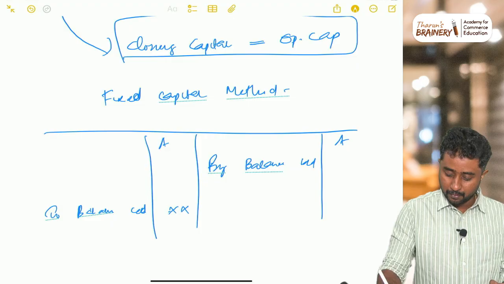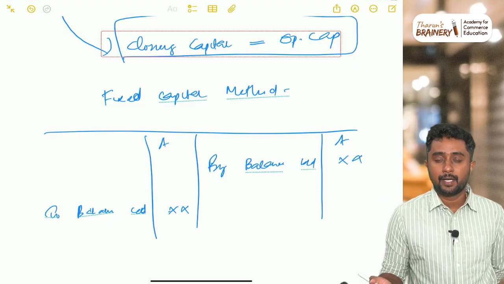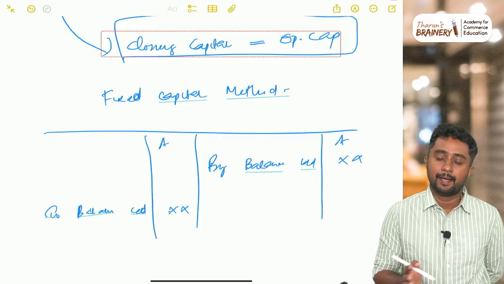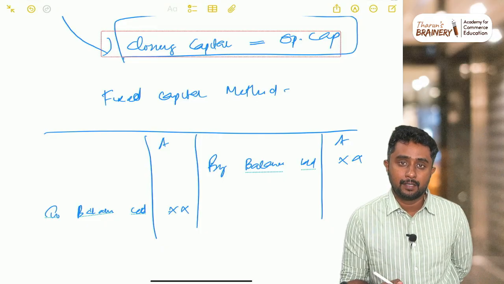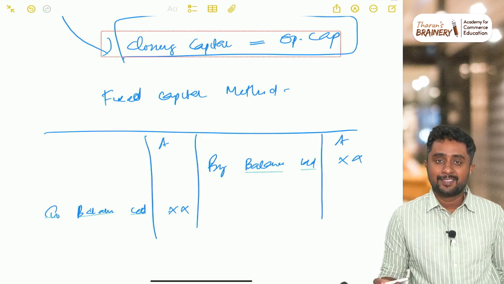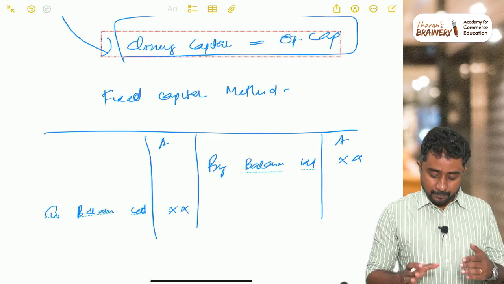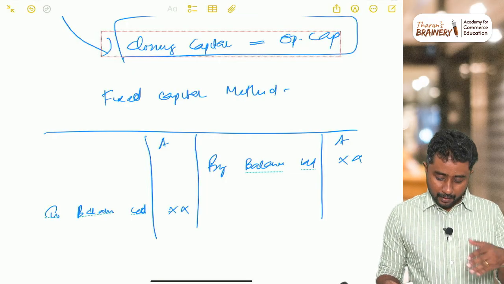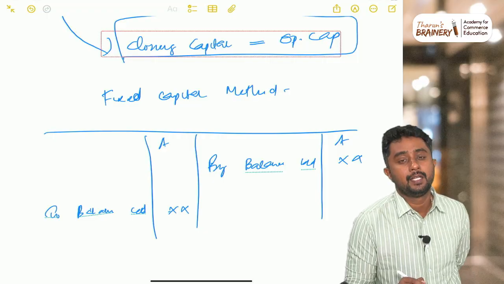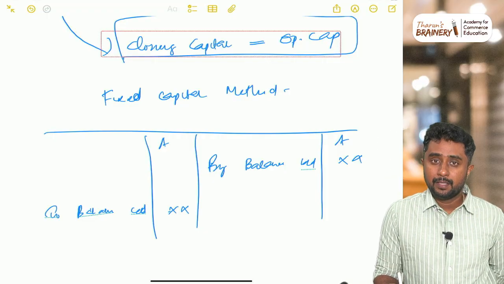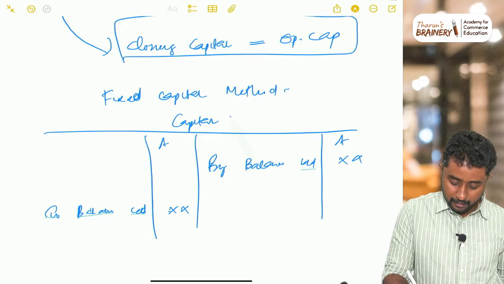This is the meaning of opening and closing. Where you find the balance of the account and write the capital there, that is called balance carried down, or in other words closing capital. When we start the capital account and write the amount there, that is called opening capital. In between these two amounts, usually two amounts are possibly recorded in the capital account when you are maintaining capitals under fixed capital method.